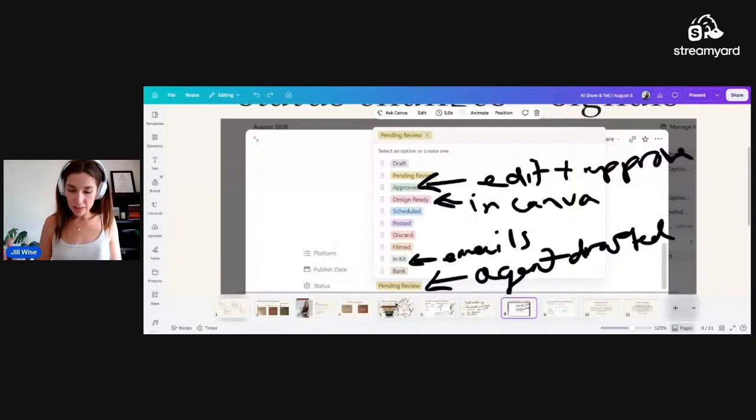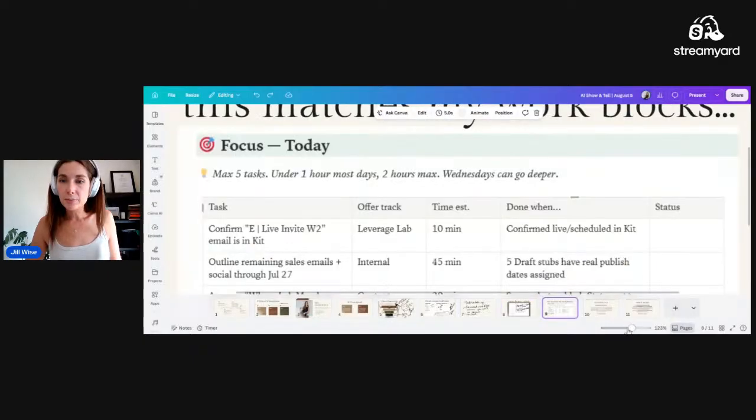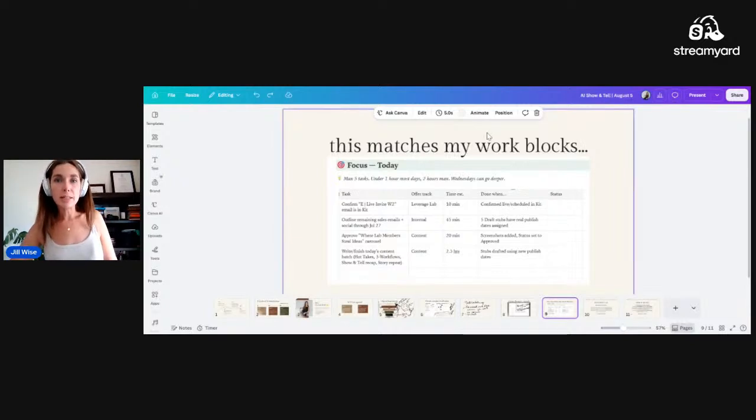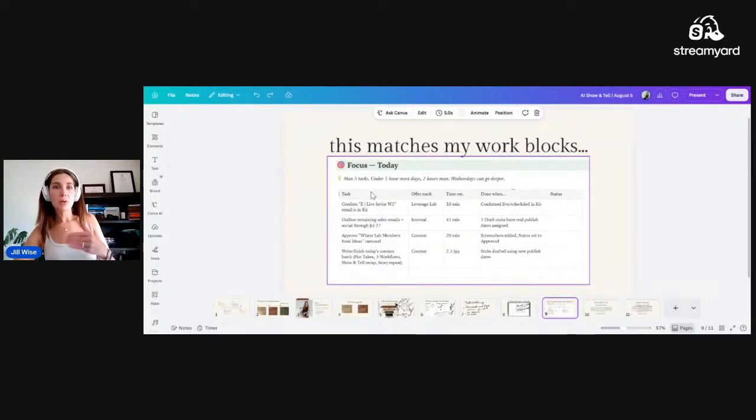So here's an idea of what that briefing looks like. I can't show you everything. I'll just like in my Notion directly because of the sensitive information, but I can show you just different screenshots of it. So this is a case where last week it knew that there were certain pieces of content that still needed to go out. It estimated how long things would take me. It knows how many working hours I actually have in this day. So this was the cap of hours I had on the day that it had put this on my morning brief. And this is all I had to do.